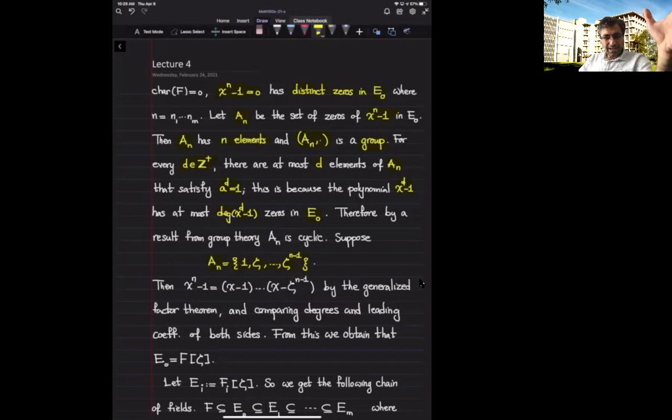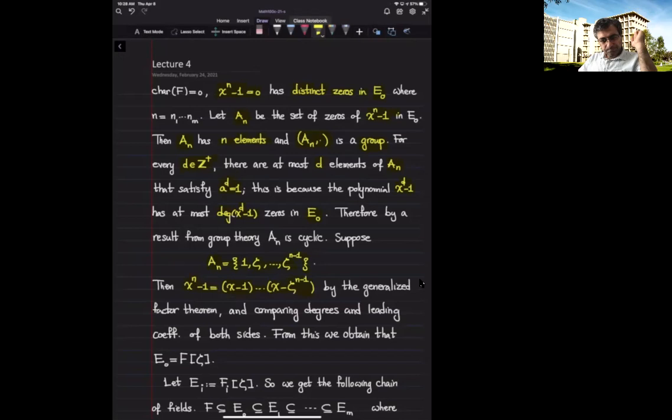Therefore, zeta to the power i are distinct zeros of x to the n minus 1. Now I can use the generalized factor theorem and compare the degrees and the leading coefficients and end up getting that x to the n minus 1 is x minus 1 times x minus zeta times x minus zeta squared, and so on, up to x minus zeta to the power n minus 1.